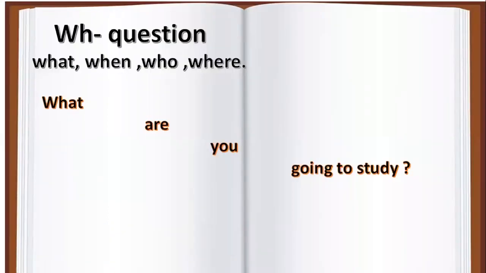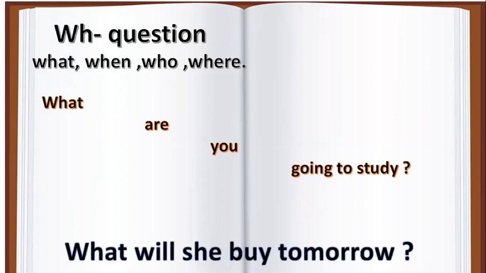What about WH questions? What are you going to study? Okay, so you can start with the WH word, then verb to be, then the subject, and the last point, you are going to use going to plus the base form of the verb. Another example with will, what will she buy tomorrow? Okay, so with WH word questions, you are going to start with the WH word, then the helping verb.